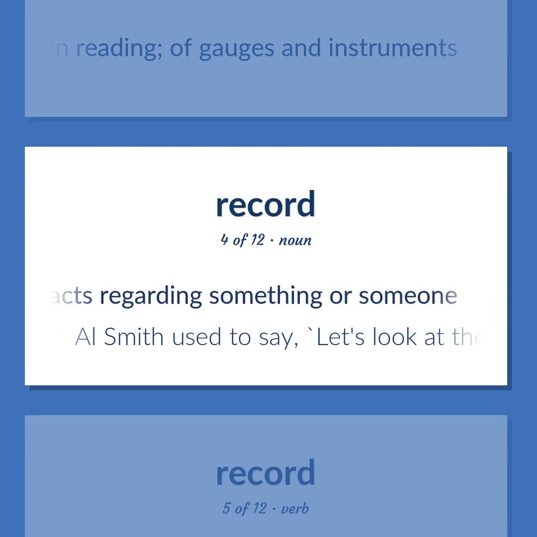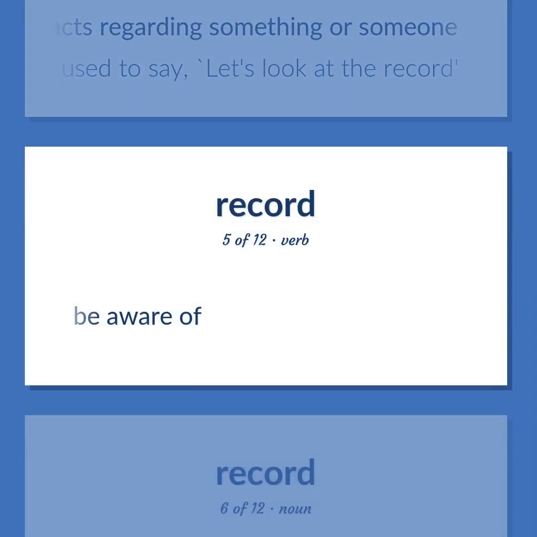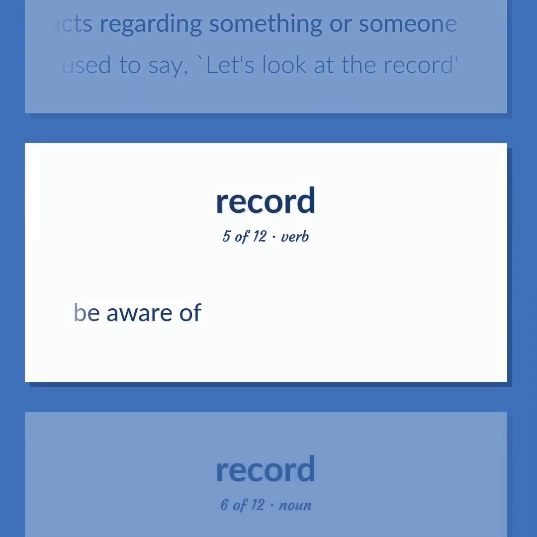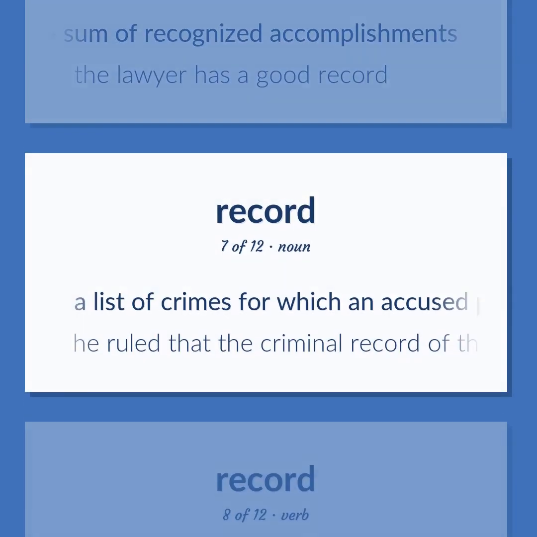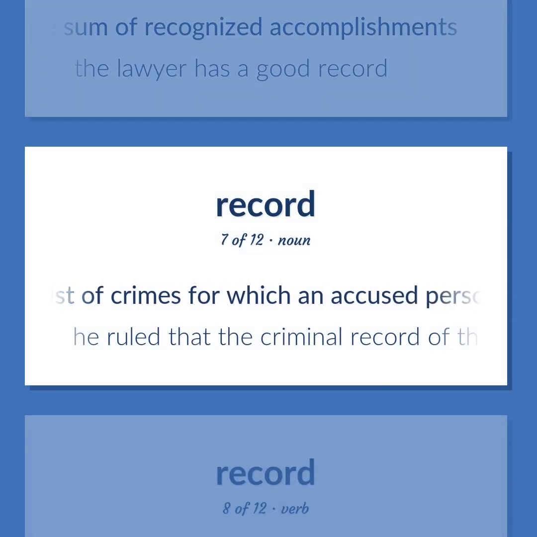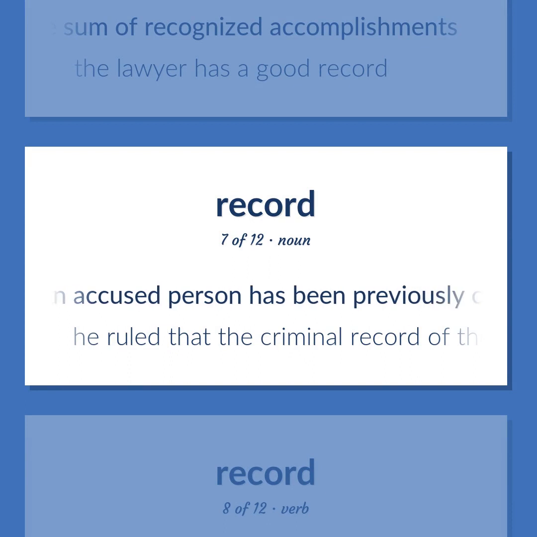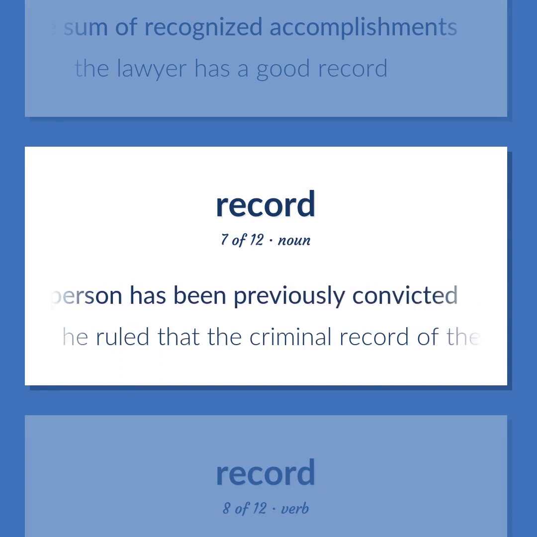Al Smith used to say, "Let's look at the record." Be aware of. The sum of recognized accomplishments. The lawyer has a good record. A list of crimes for which an accused person has been previously convicted. He ruled that the criminal record of the defendant could not be disclosed to the court.